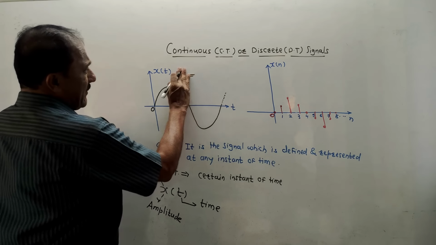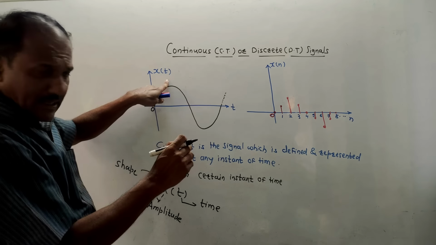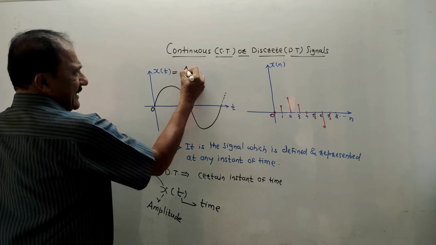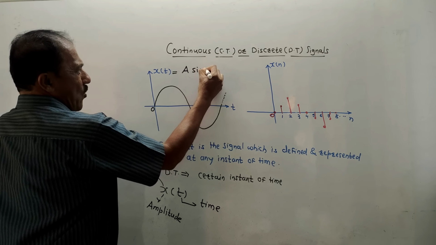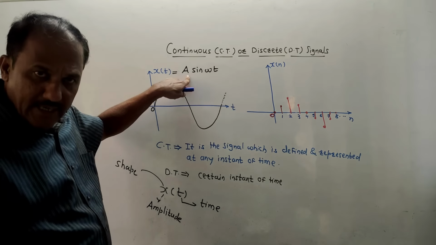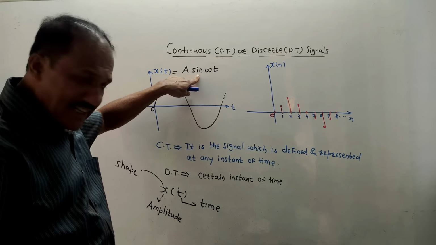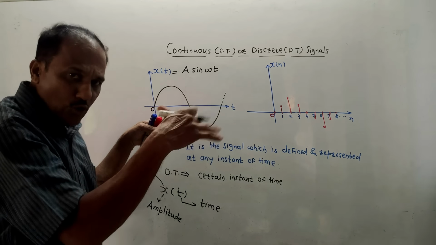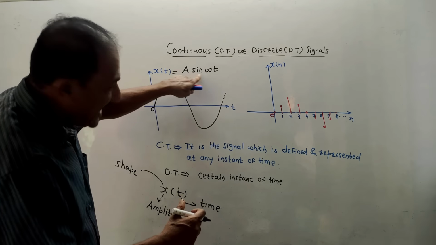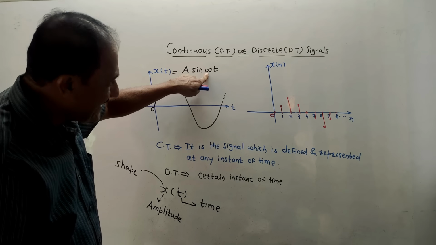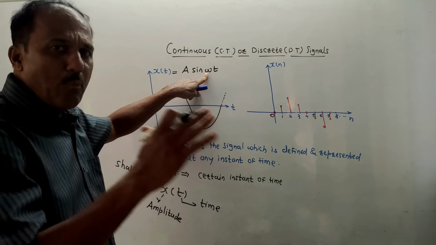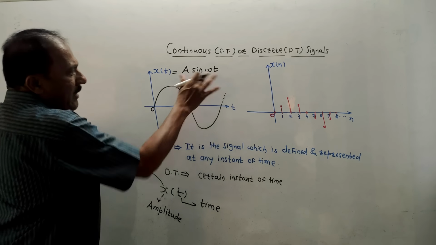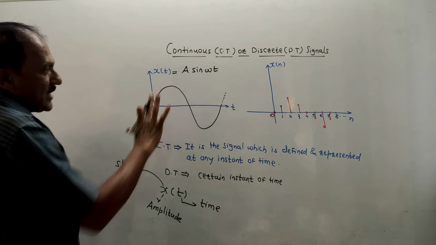Now the mathematical equation of this continuous time signal, for this sine wave, is represented like this: A sin omega t. A is maximum amplitude. Why have I written sine? Because the nature of wave is sinusoidal. If it would have been a cosine wave, I would have written A cos omega t. Omega is angular frequency, which is 2 pi f. t is the time period. This is the mathematical formula for the sine wave signal which I have drawn.